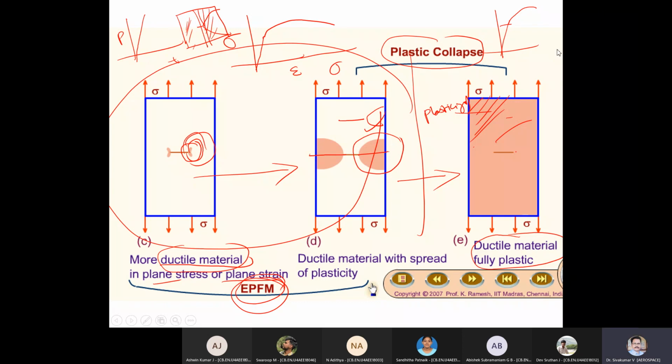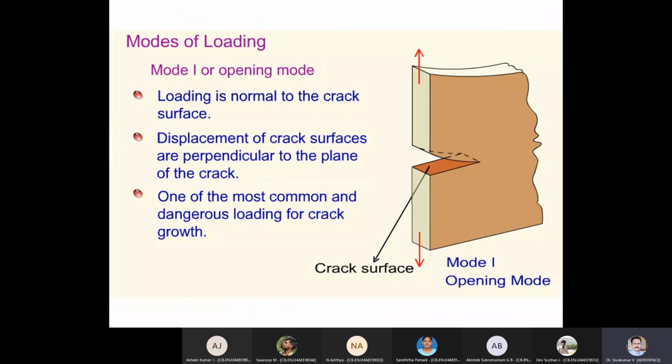Is the screen visible to you? Yes, sir. Okay. So now again another milestone. We are entering into fracture mechanics. What is this? The modes of loading. This is again very, very important.